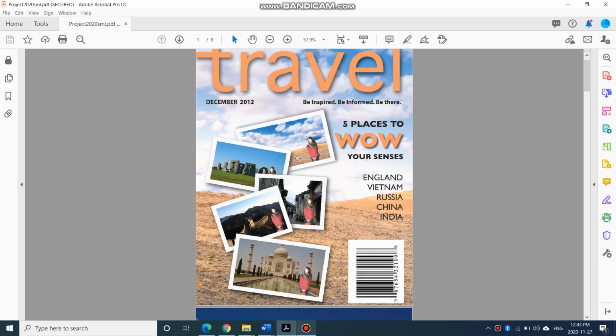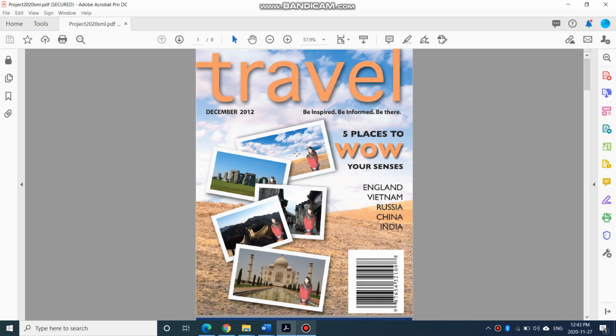So you can use different images for your background. And note that this must be an image of you. So in this cover page, I have an image of myself, the same image that is placed in 5 different countries. So you will need to crop yourself out of a background in an image and then place that same image in 5 different countries. Okay, so you have to have the same image of you in 5 different country backgrounds. You may choose your own country.